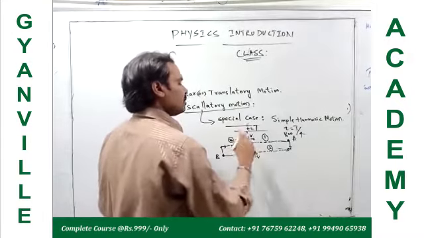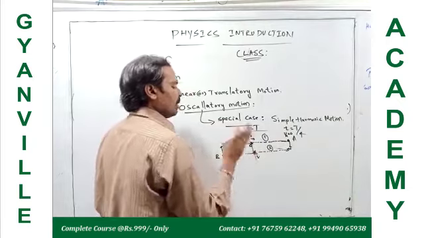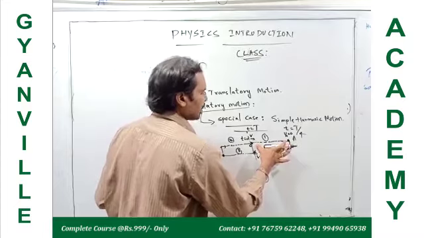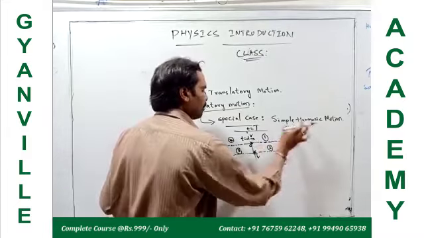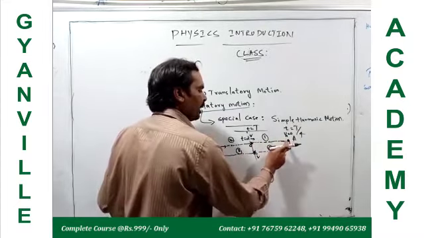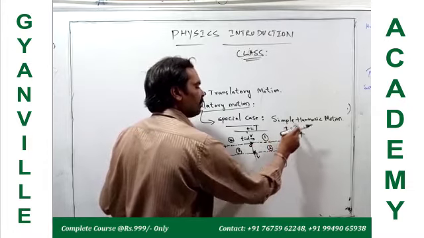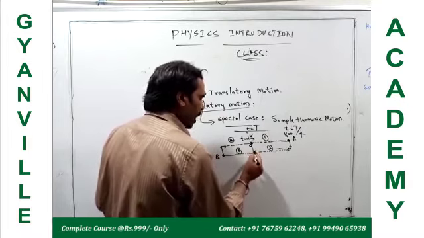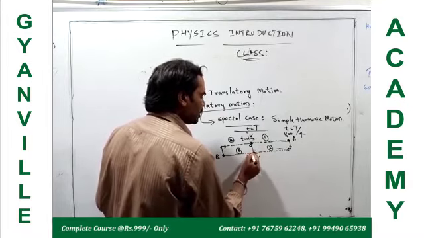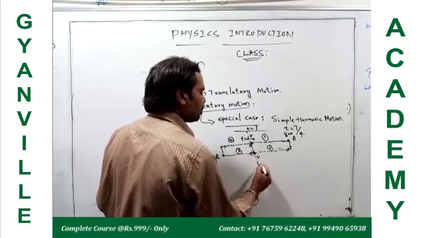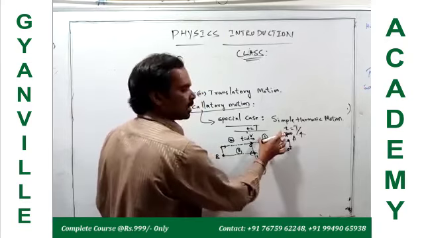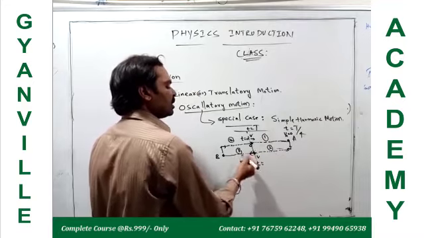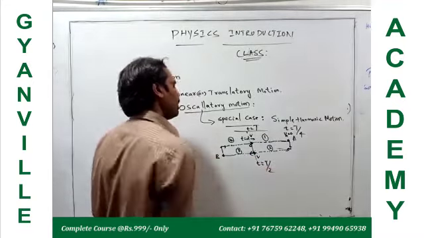Here this complete oscillation is divided into 4 parts. At the first 1/4 of the oscillation, the time taken is T/4, when it is at point A. When it comes back to the point O, moving in the opposite direction, the time is T/2.